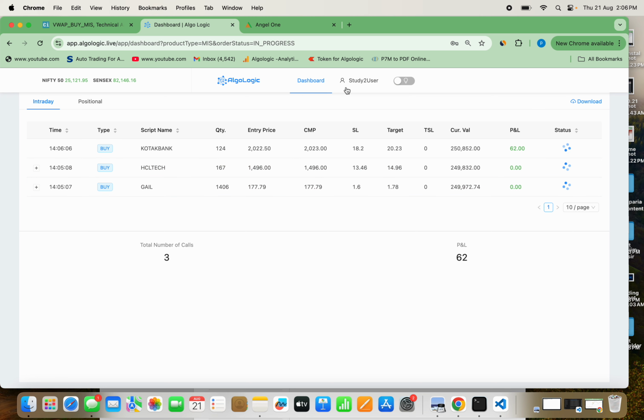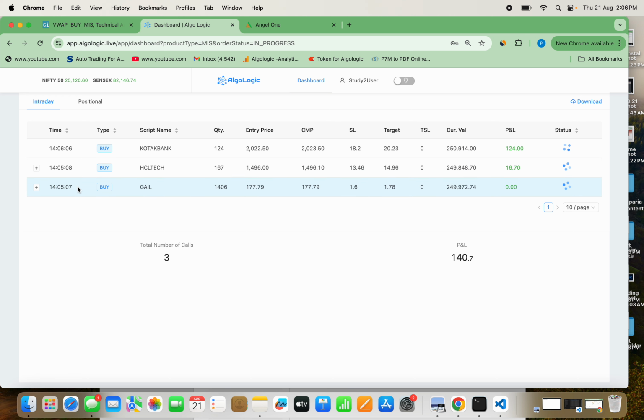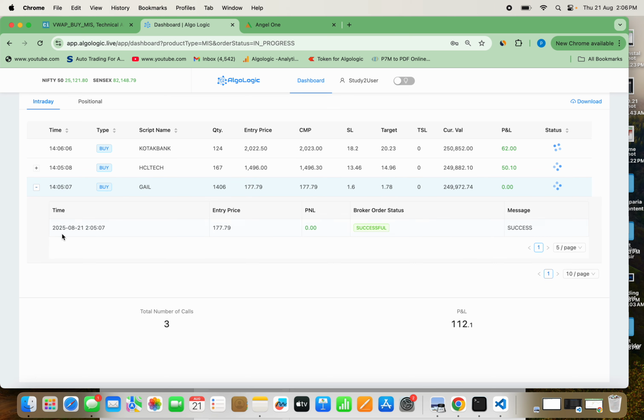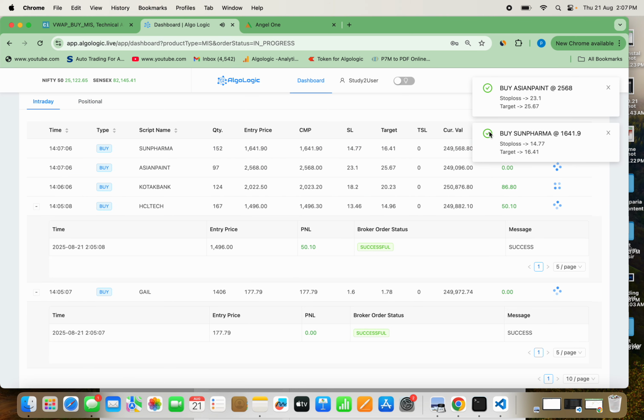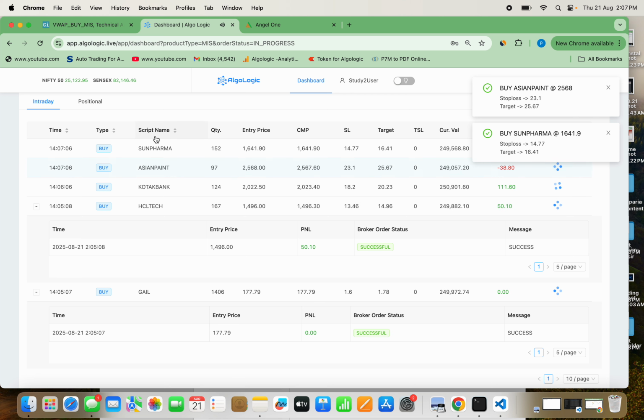On that, let's see, because we have already done the broker connect, that means we have already connected my Algologic software to the Angel One account. Let's see whether this call has come or not. Before we go, I will just show you here the plus sign. If I click the plus sign, it will show yes, this has been successful and a call has been placed. If I click this one plus, yes, the call has come and it has been placed successfully. Now see, the calls are continuously coming.